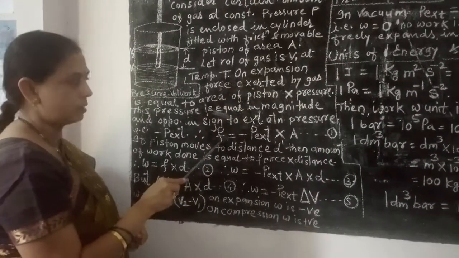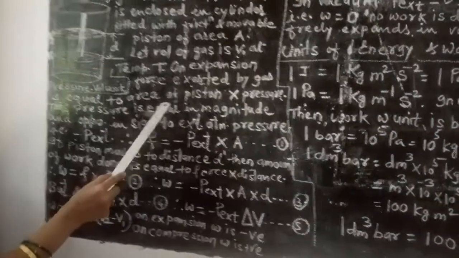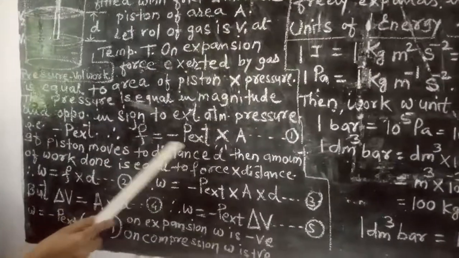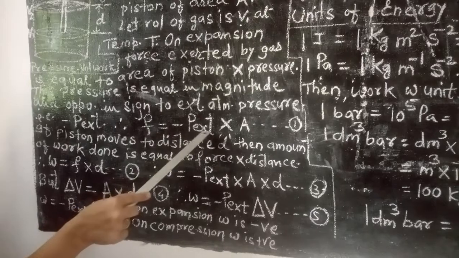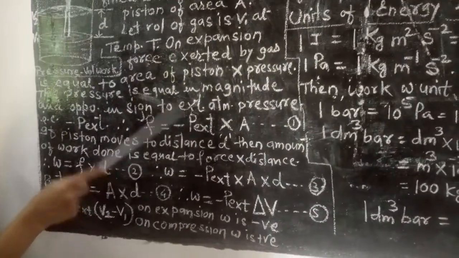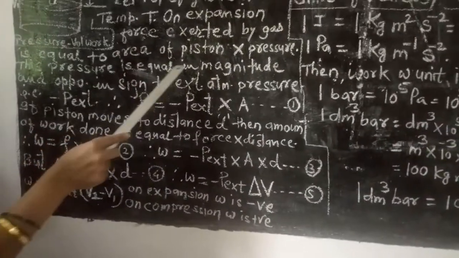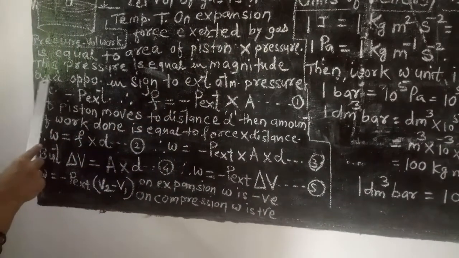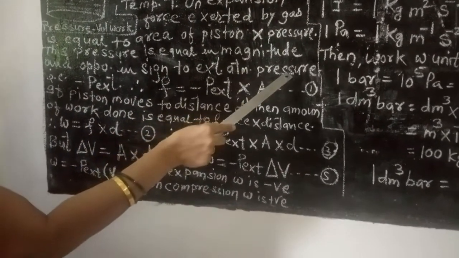So what is this? Nothing but the force. On expansion, the force exerted by the gas is equal to the area of the piston into pressure. See here, I have written F is equal to minus P external into A. Why is there a minus P external? This pressure is equal in magnitude and opposite in sign to the external atmospheric pressure.